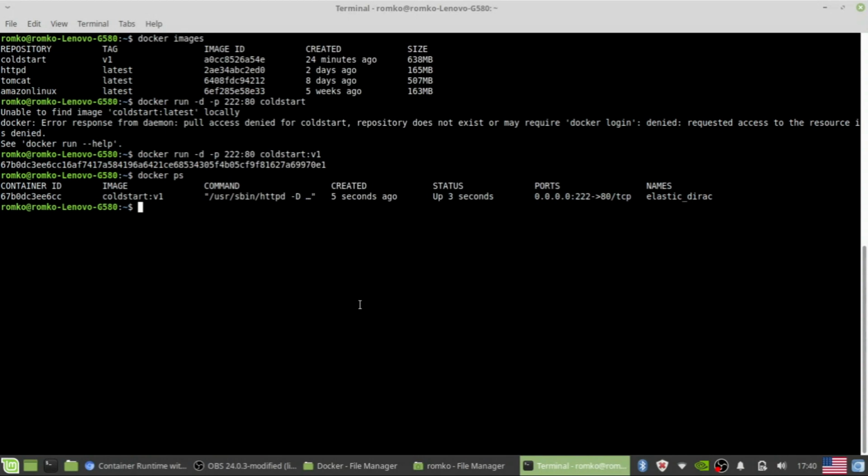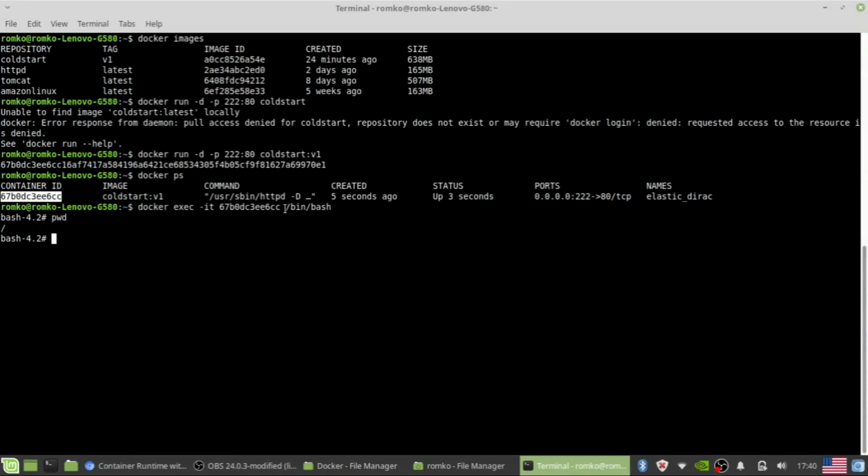What else? Now we need to go inside this container and make the changes. How can we do it? Docker exec, interactive mode, the ID of the container, for example, bin bash, for running some commands. Yes, now we are in the running container. Let's imagine where we are.